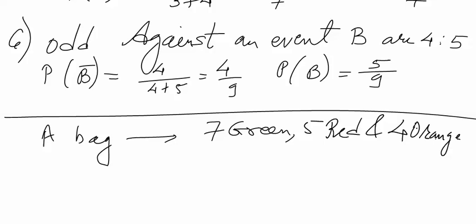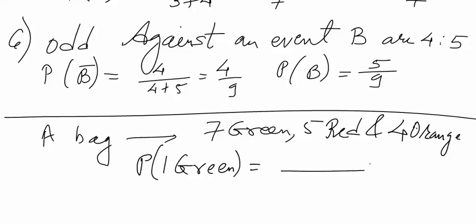What is the probability if I pick one ball at random to be of green color? So probability of one ball being of green color will be given by, what is the total number of balls in this particular bag? 7 plus 5 is 12 plus 4 is 16, and there are 7 green color balls, so probability is 7 by 16.